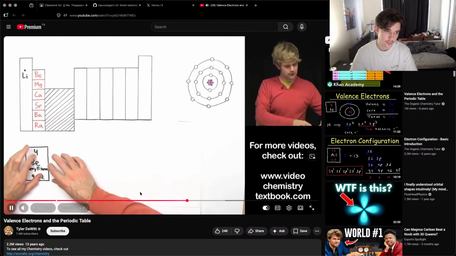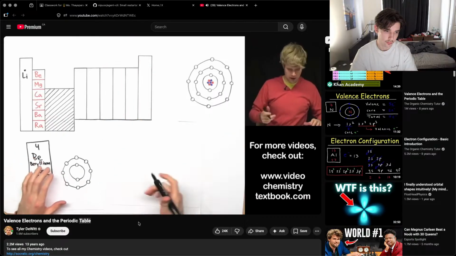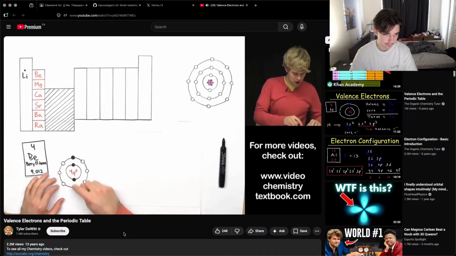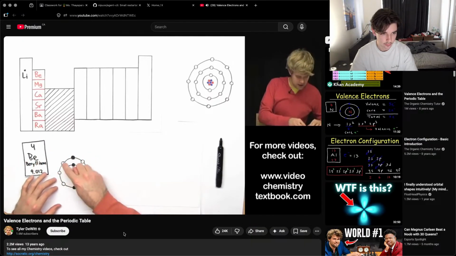Let's take a look at this column, starting with beryllium. Beryllium has 4 protons. If it's electrically neutral, it's going to have 4 electrons as well. So let's look at how this fills in. We've got 4 protons here in the nucleus, and now we're going to go 1, 2 in the first energy level, and in the second energy level, 3, 4. So we've got 2 electrons in the outer energy level. Look at my filling in. I just filled them in clockwise, 1 electron and then 1 on the bottom.